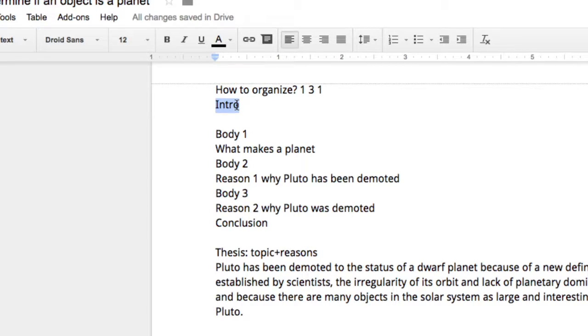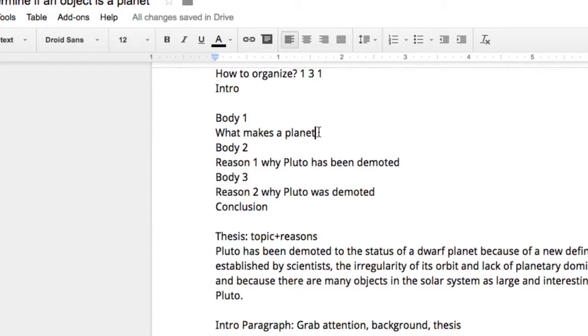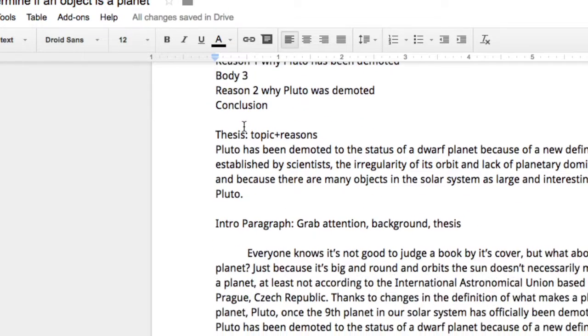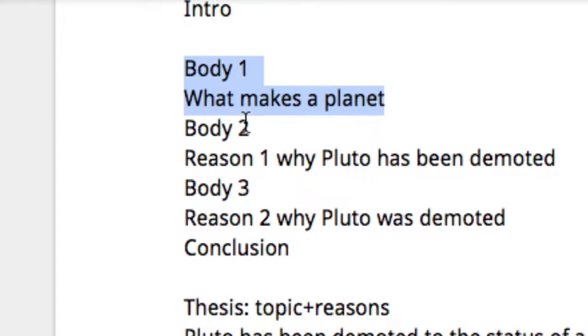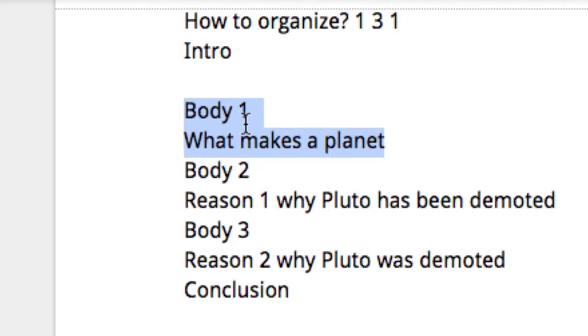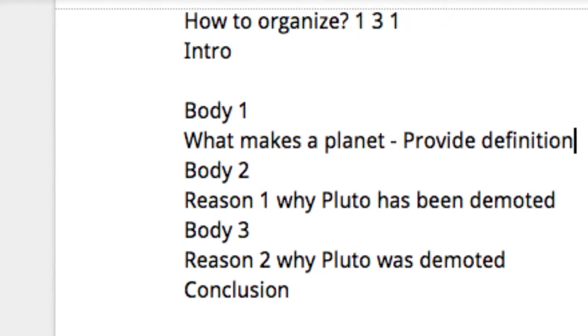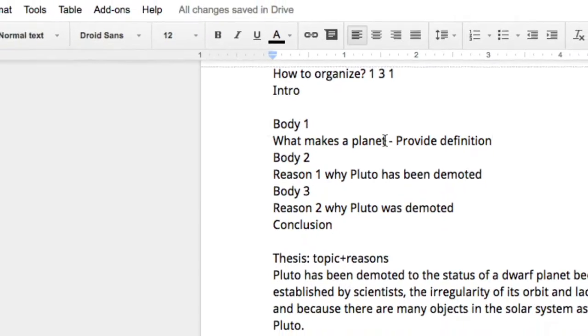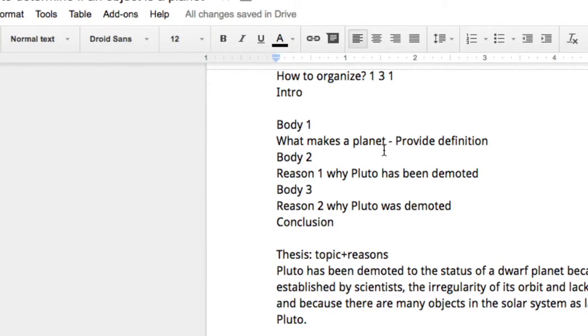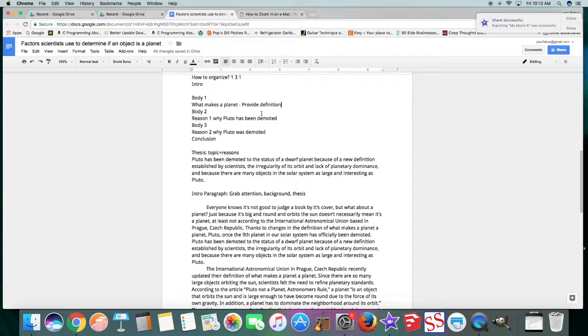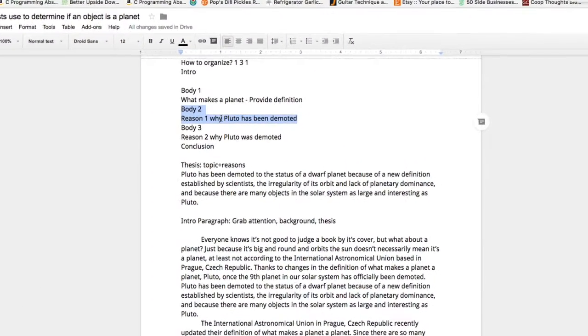So we said we're going to have the intro, and in our body paragraph 1, what we're going to talk about is what makes a planet a planet. We're basically going to just provide a definition. Because after all, this is an informative essay. Like I said, we're not trying to persuade anybody of anything. We're not trying to tell a story. We are simply informing.